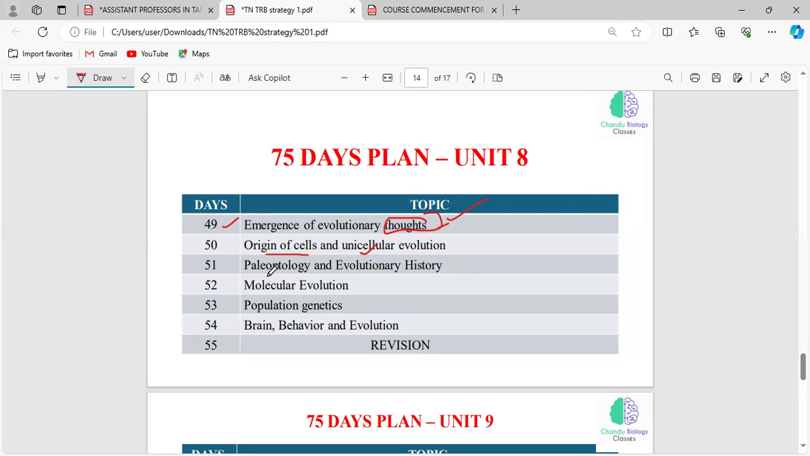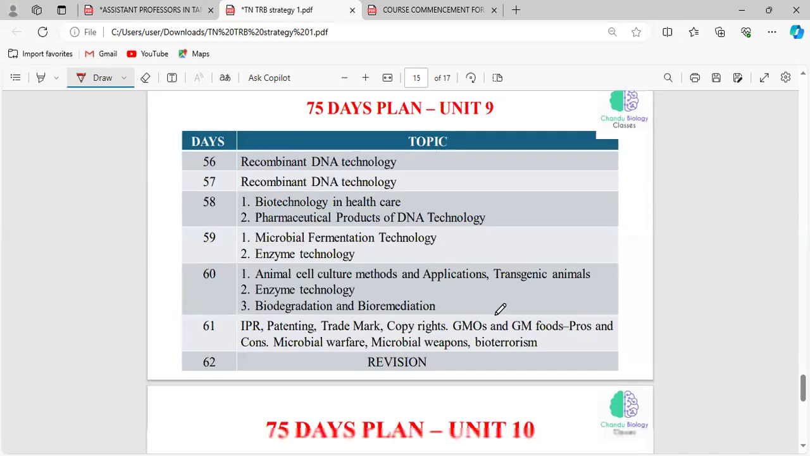On day 51, you have to read what is paleontology and what is evolutionary history. And on day 52, you have to read completely about molecular evolution. And on day 53, population genetics. And day 54, brain, behavior and evolution. And on day 55, you have to dedicate yourself to revising unit 8. And unit 9 starts from day 56, where you have to cover recombinant DNA technology.